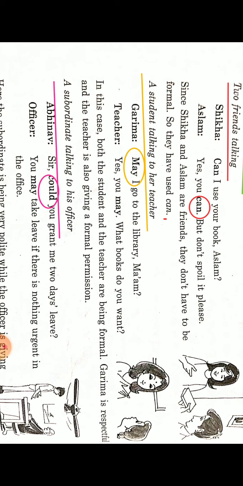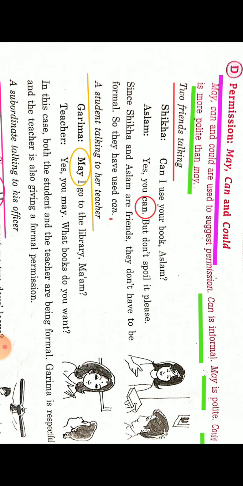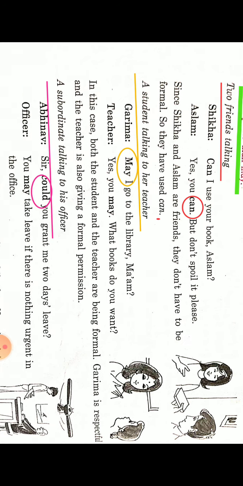But if a subordinate is talking to an officer, means if you are talking to any officer of high rank, then your request should be very polite. So there you will use could. So these three, may, can and could, are used for permission, but their uses are different.